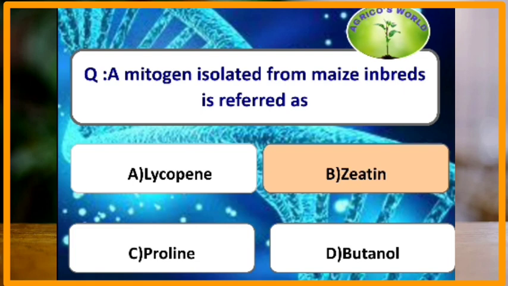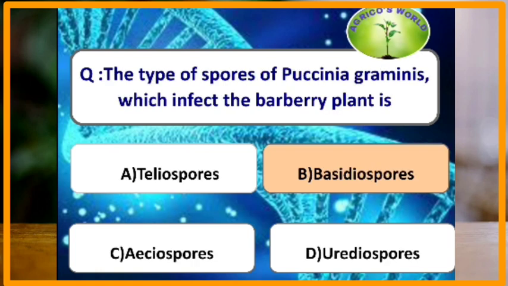A mitogen isolated from maize inbreds is referred as. The mitogen which is isolated from maize is zeatin. The type of spores of Puccinia graminis which infect the barberry plant is. Puccinia graminis causes black rust in wheat and the basidiospores are the spores which infect the barberry plant and the uredospores infect the wheat.